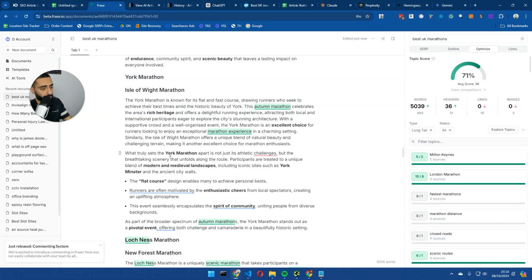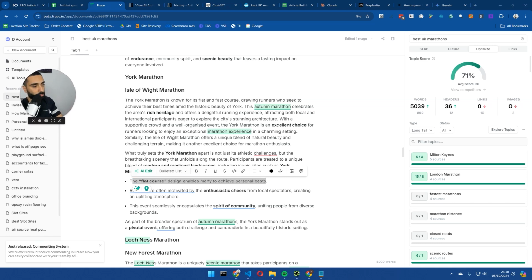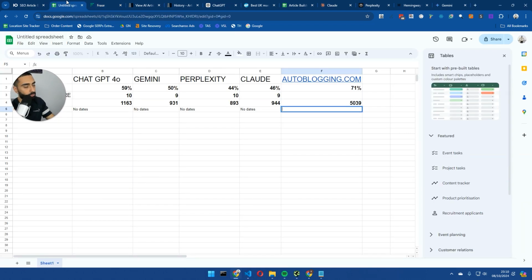For example, if we take a look at York Marathon, it's talking about the medieval landscapes, and that it's a flat course, so it's easier to achieve your personal best, because if it's a flat course, you can get a much lower time.